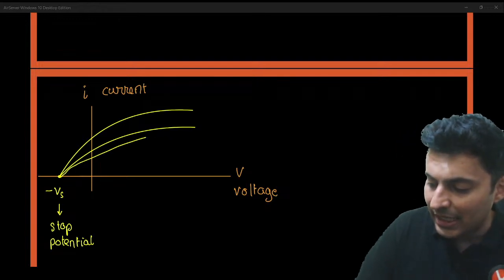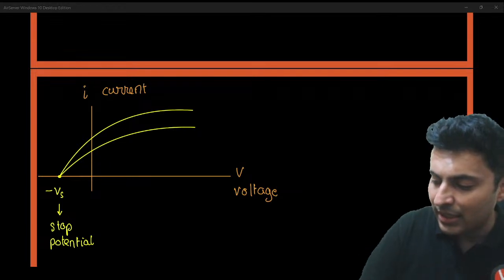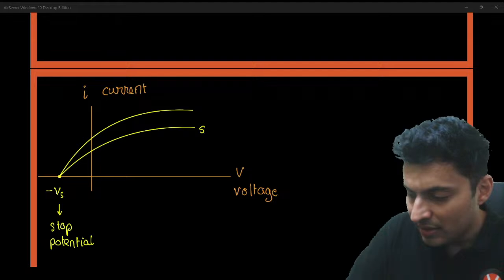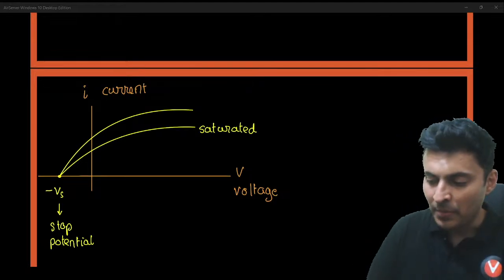You can see the current reaches a certain value and then it no longer increases or decreases. So it has reached saturation value. It has then become saturated.